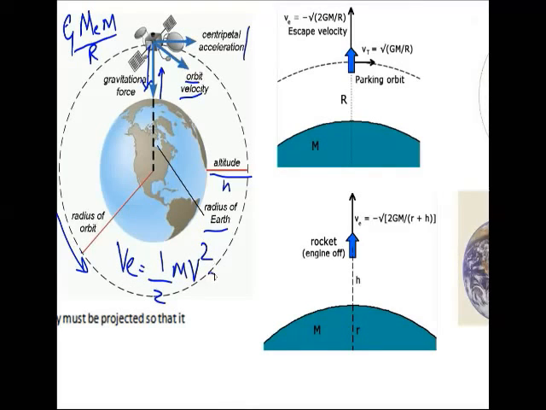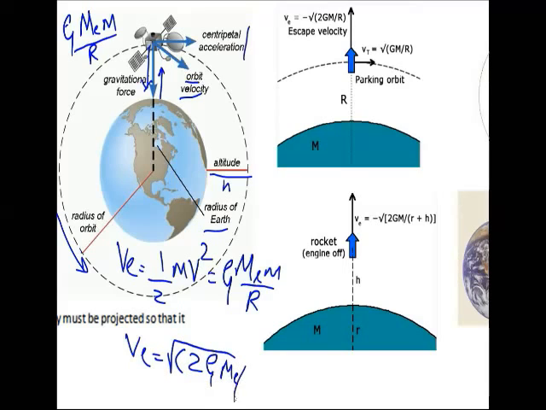Then we also know that g is equal to G M e divided by r square. If we substitute the values accordingly, we get v e is equal to the square root of 2 G M e divided by r.